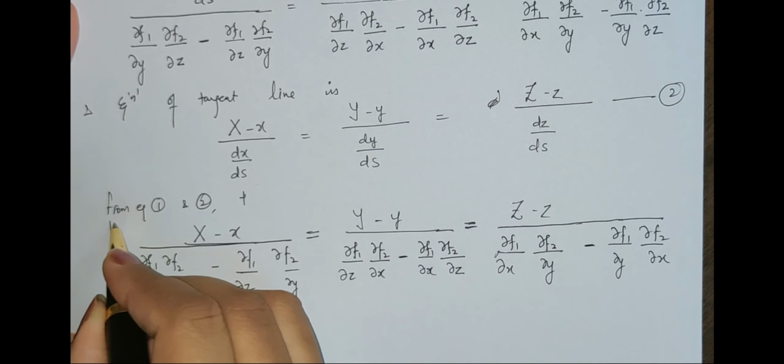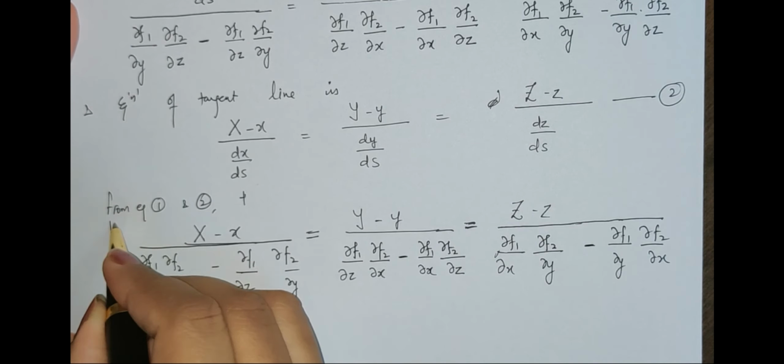This is my required equation of tangent line when we are provided the curve as intersection of two curves, which one? f1 and f2. So this also you have to remember. Now we will see one example. Let us consider this example. Let us see the example.